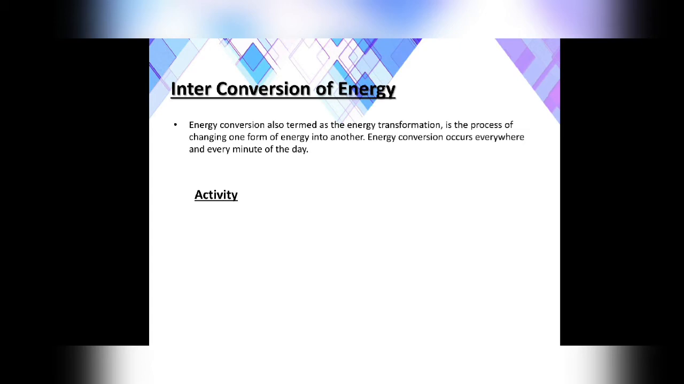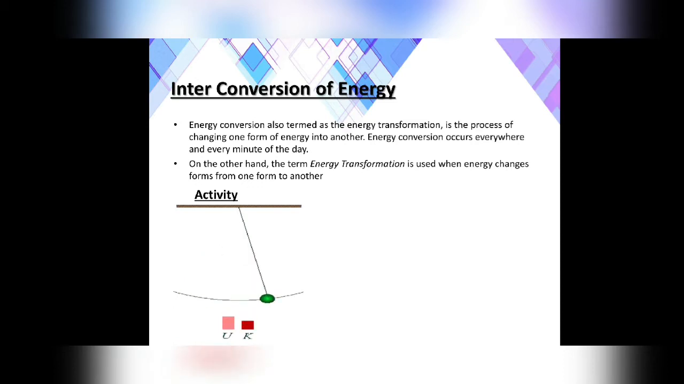In the same way, when you switch on the bulb, electrical energy is converted here into light energy. When you cook food, electrical energy is converted into heat energy, and the heat energy is converted into the chemical energy of the food. The same way, different types of energies are converted into other forms of energy in our day-to-day life. Let's see an activity.